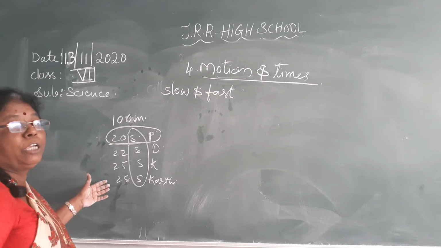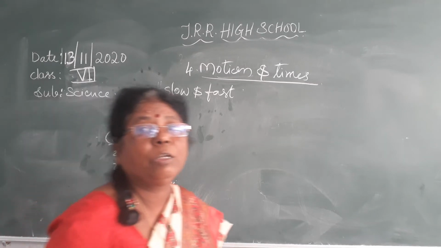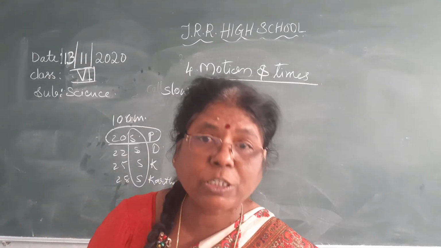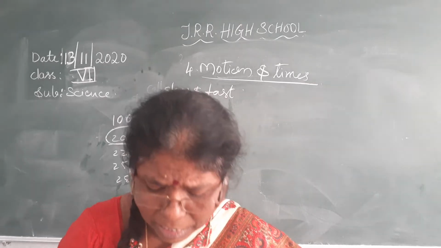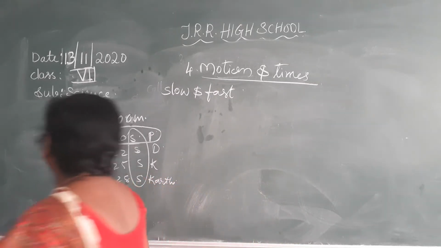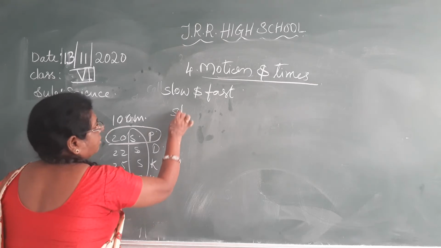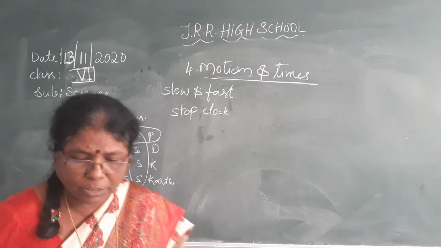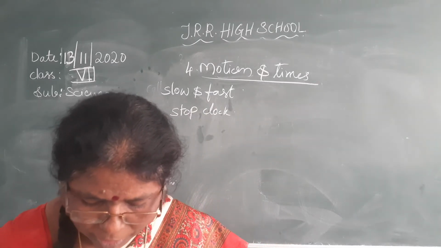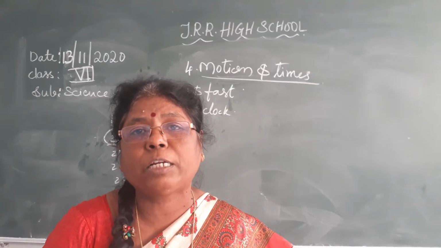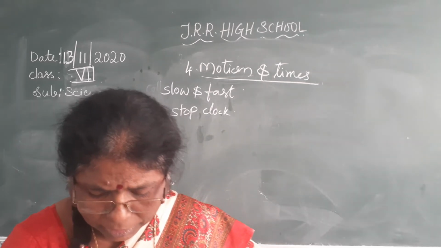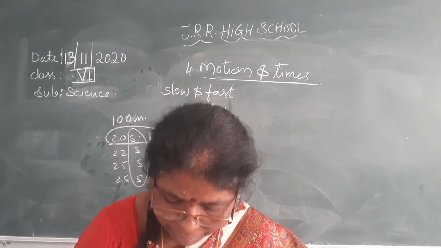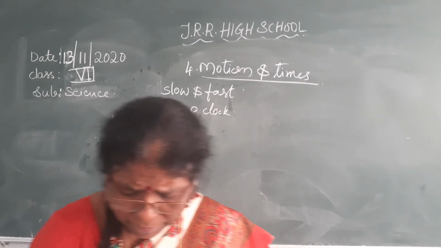These timings are measured by using an instrument. We need instruments to measure the time. Different instruments are there to measure the time. Stop clock is there. Stop clocks we use for measuring the time. Digital clocks are there. Quartz clocks are there. Different electronic clocks are also there. We use these clocks to measure the time.